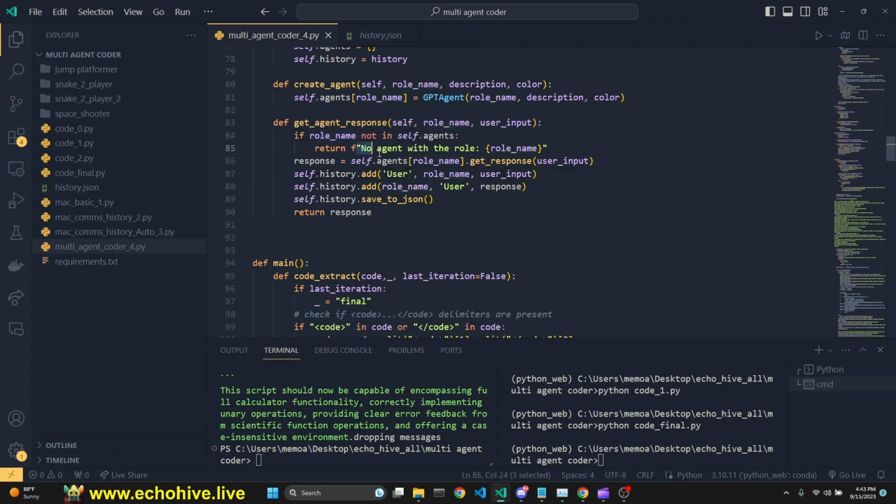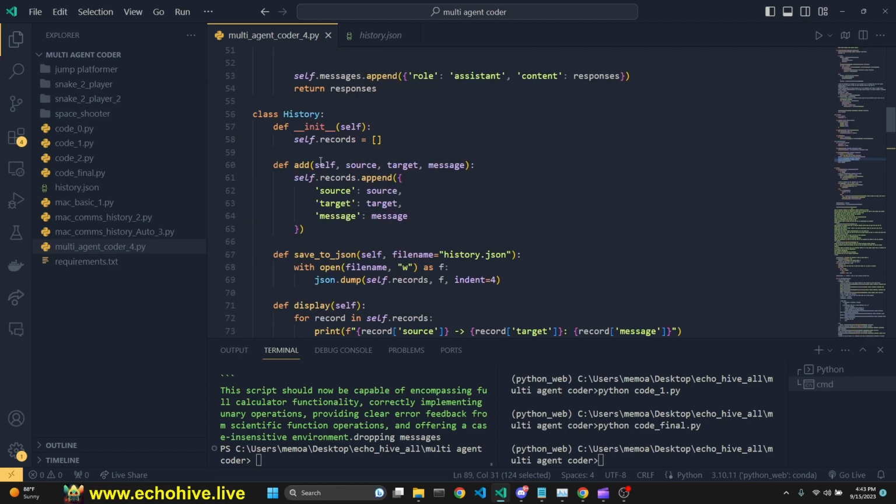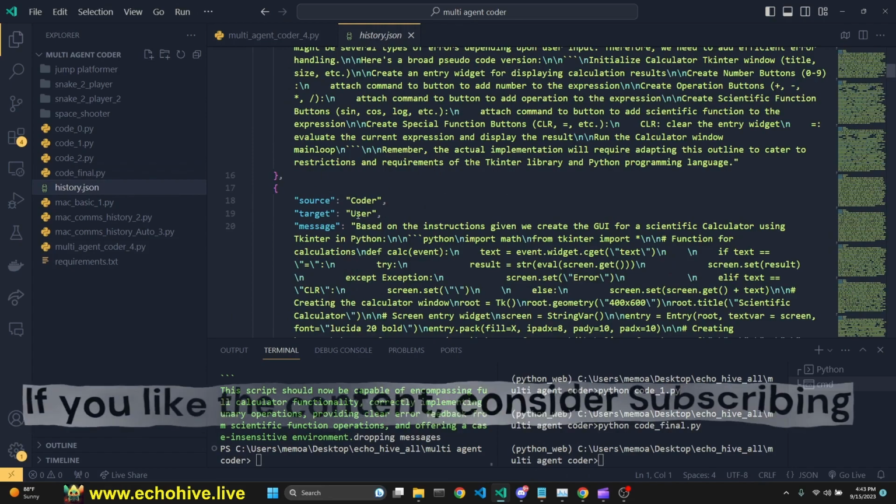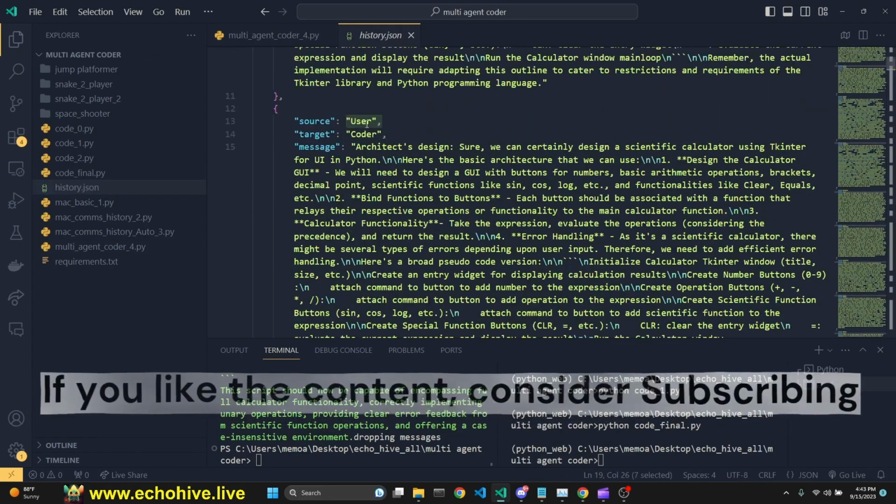Anyway, if we don't find the role name, we say we don't have an agent with that name. Then we get a response from that agent with the role name, with get response, with the user input. And then we add the user role name and input to the history, we add the role name, and then we just save the JSON, which are all methods that are under the history class. Okay, there's a simple misunderstanding here. I just didn't fix it.